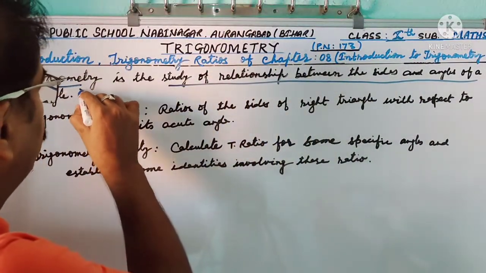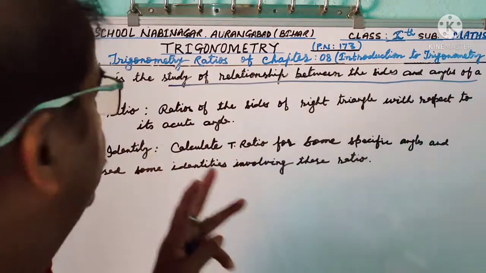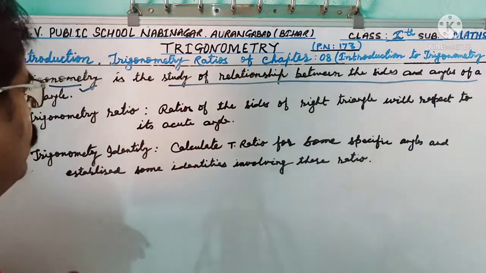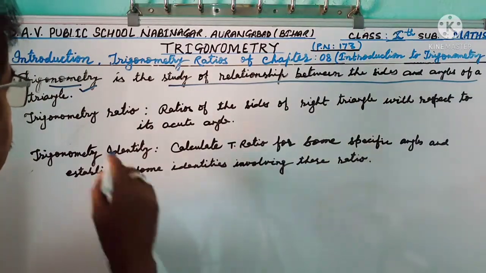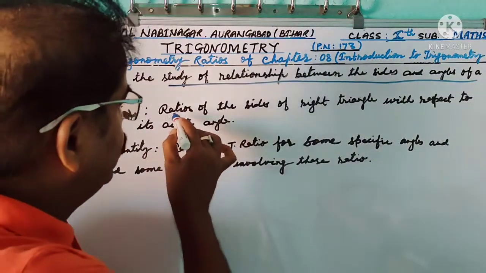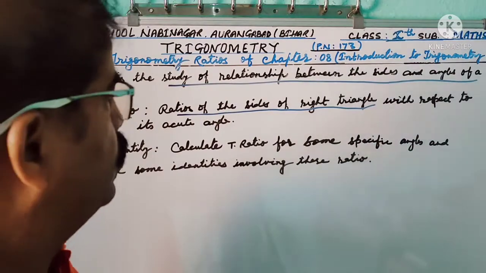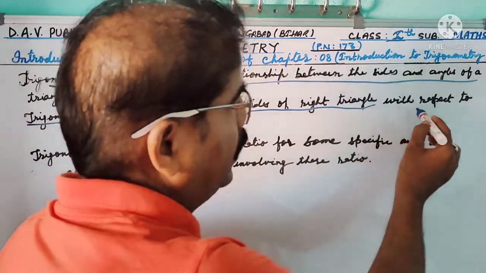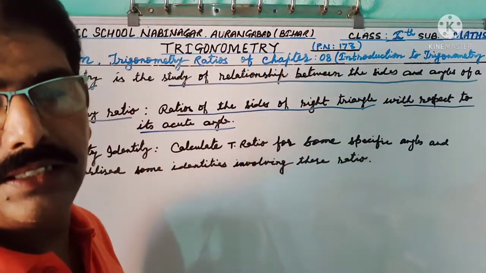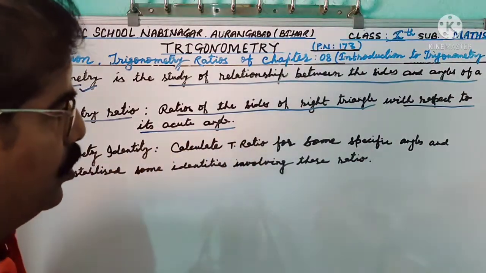Tri means three, geo means earth, and metron means measurement. Trigonometric ratios are the ratios of the sides of a right triangle with respect to its acute angle, known as T ratios, that means trigonometry ratios.